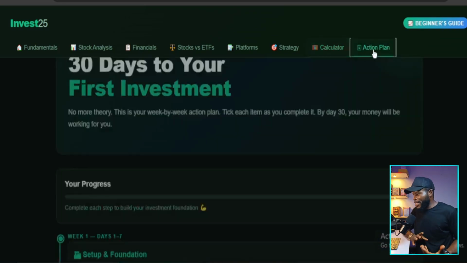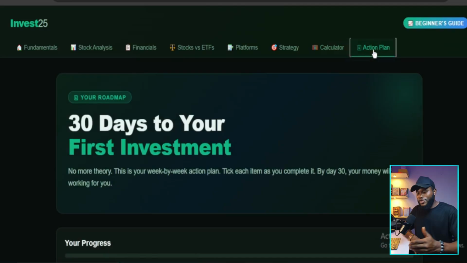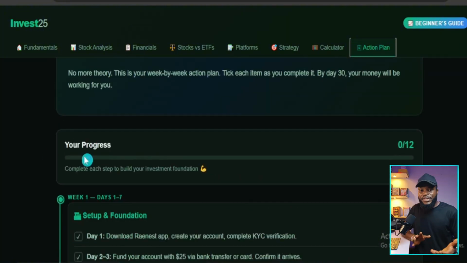And then the action plan. What exactly are you going to do? All right, so we have 30 days to your first investment. What do you do? Raenest is just like opening a Nigerian bank account. You're going to get a dollar account, pounds, and euro. All of them will be made available from one sign up. And here is the progress bar you're going to see and complete once you get started.